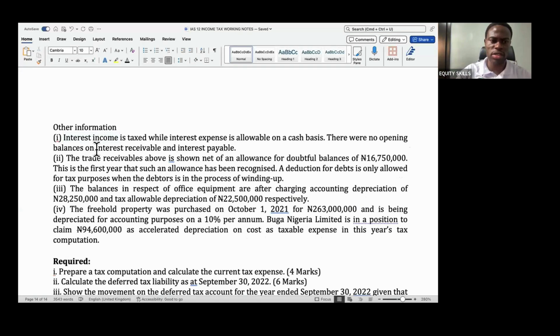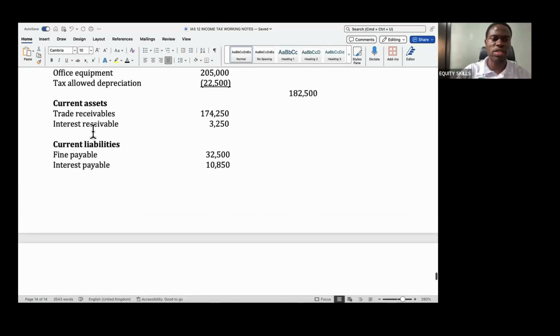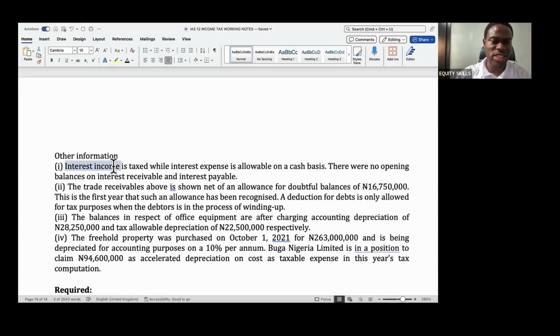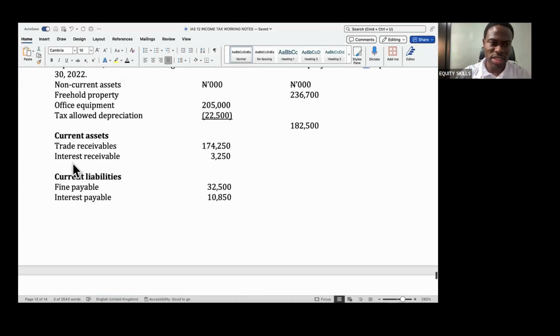They also told me that there is no opening balance for interest receivable and payable, which means that the interest receivable and interest payable you're seeing here occurred this year for the first time. When they say interest income, it is talking about this interest receivable because we have not received it. It's still receivable.